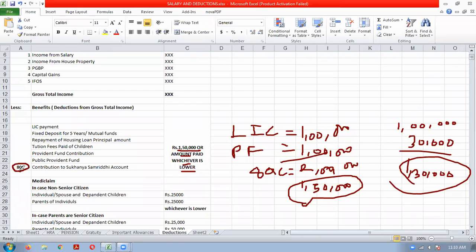So 80C is what? It is an investment-based deduction. To encourage investment, for LIC payment, public provident fund, if you are contributing to these investments, you can claim a reduction from your gross total income. But what is the limit? It is 1,50,000 or the amount paid, whichever is lower, taking all these things together. For each item you will not get 1,50,000. Total 80C is 1,50,000 or the amount paid, whichever is lower.